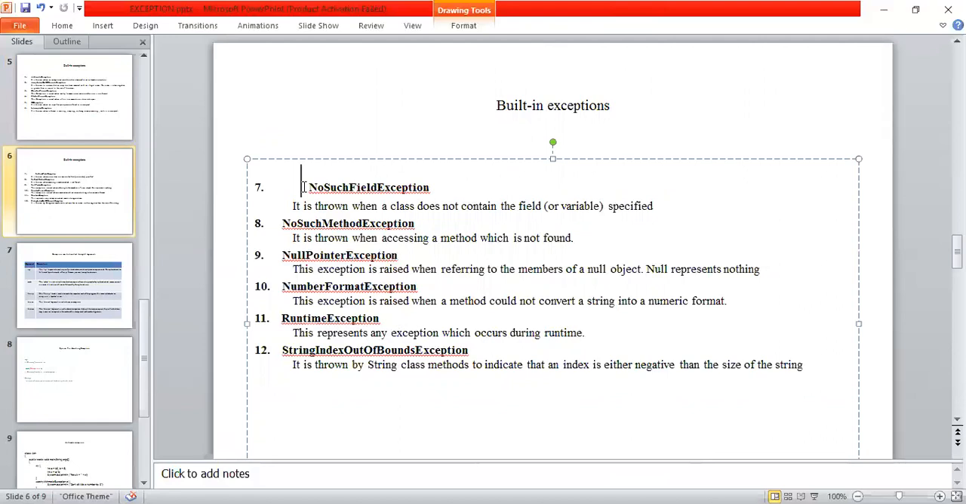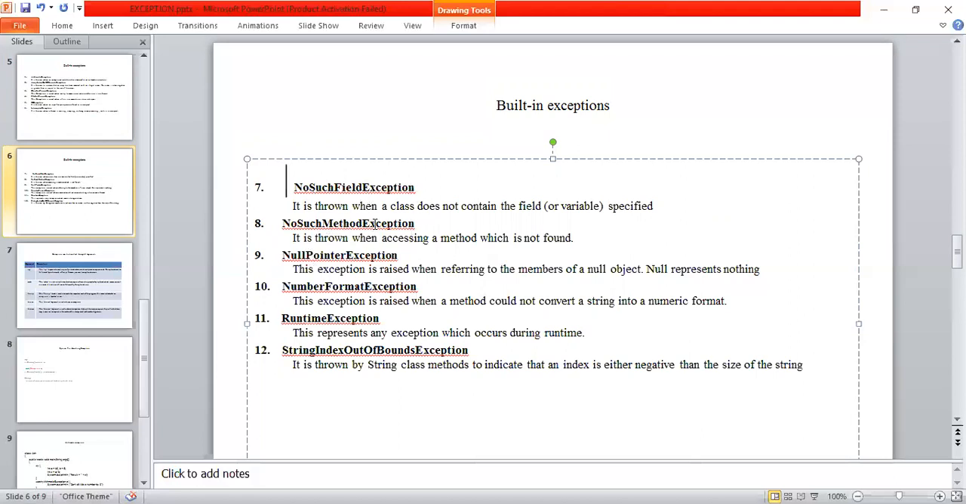Next, no such field exception. It is thrown when a class does not contain the field. So that particular field or that particular variable is not specified, then it causes an error called a no such field exception.